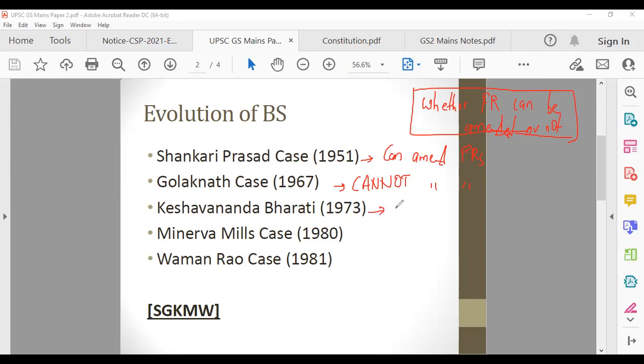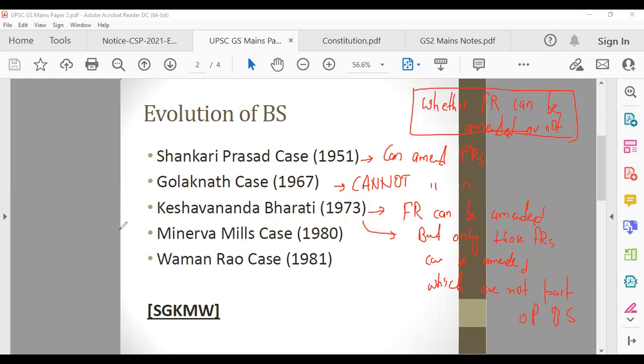Then the Keshavananda Bharati case came. They said that FRs can be amended, fundamental rights can be amended. But only those FRs which are not part of the basic structure. Hope you can understand. Only those FRs can be amended which are not part of BS. That means only fundamental rights which are not part of basic structure can be amended.